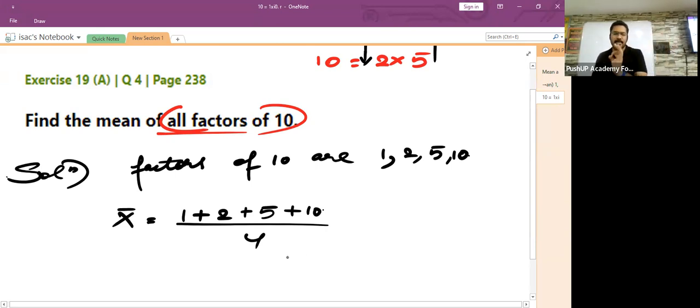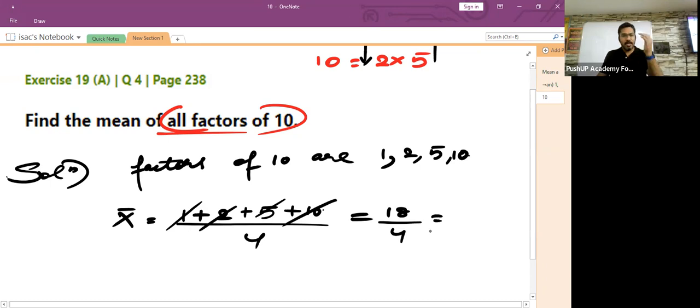So 1 plus 2 is 3, 3 plus 5 is 8, 8 plus 10 is 18. So 18 divided by 4. I think it is 4.5. You all agree? It is 4.5.